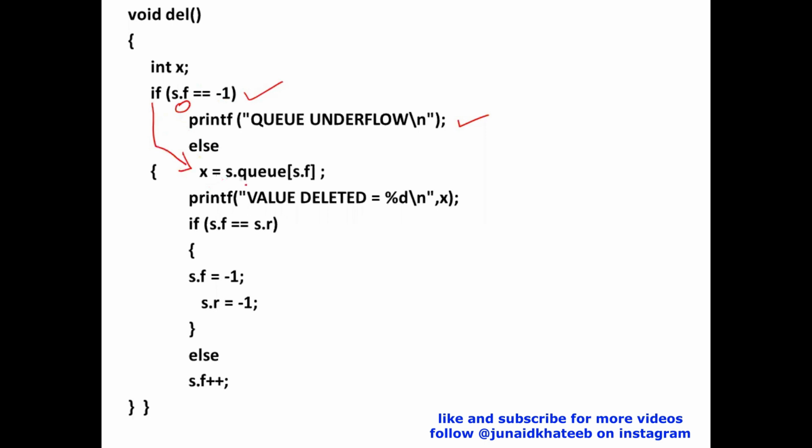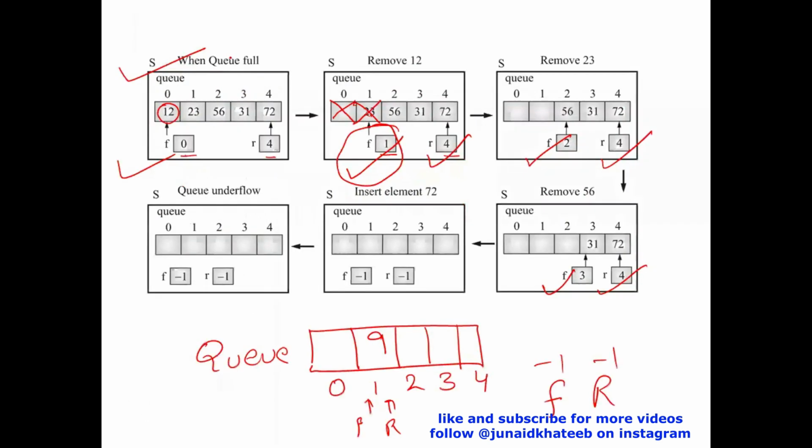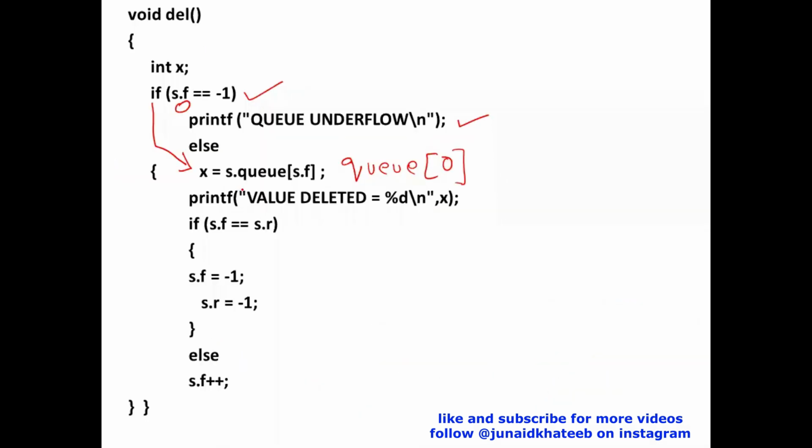Now front is 0. What I'll do is return the value at that index. So from this array called Q, if front is 0, whatever is the value at index 0, in our example, the value is 12. I'll return that value, which goes to this variable X. Then I'll say value deleted is 12, so it will display that value. Now that I've displayed the deleted value, I need to make the necessary changes.